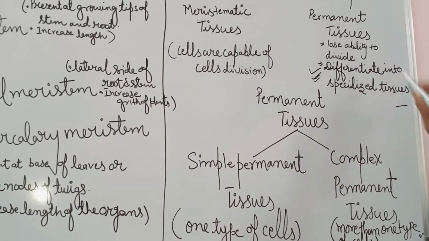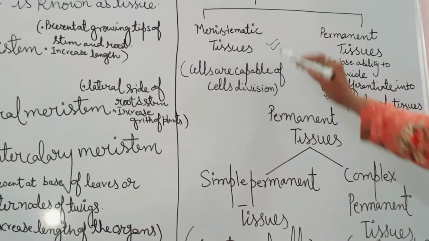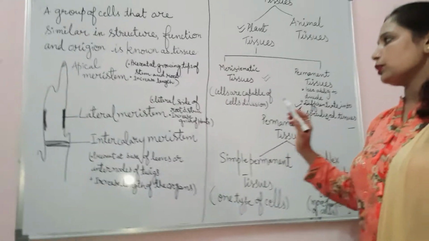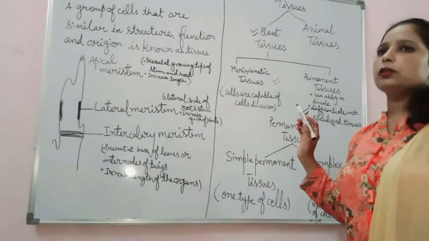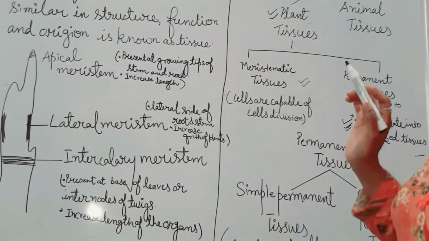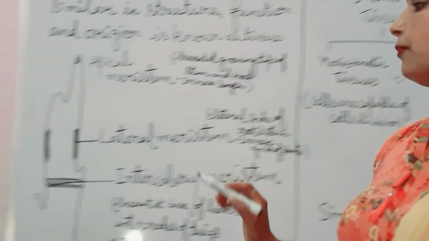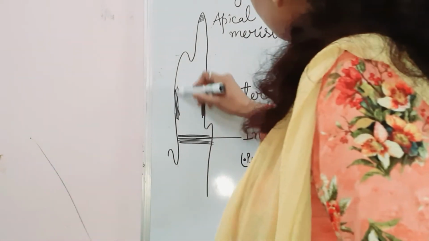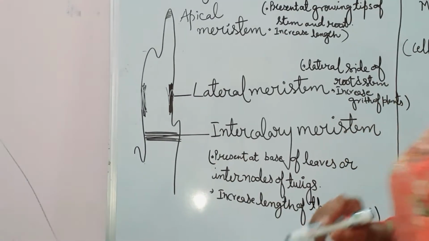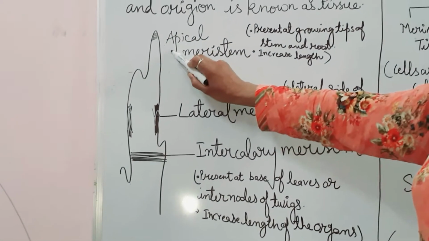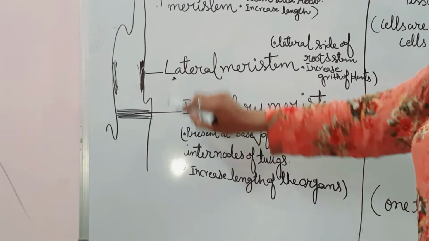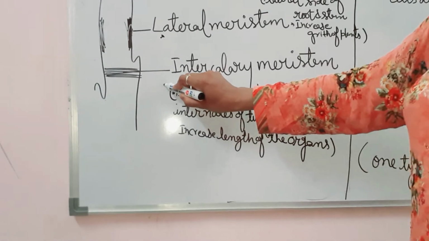So first of all, we will discuss the meristematic tissue. The meristematic tissue cells are present in the growing regions of the plant. Further, we will divide the meristematic tissue into three types: apical meristem, lateral meristem and intercalary meristem.